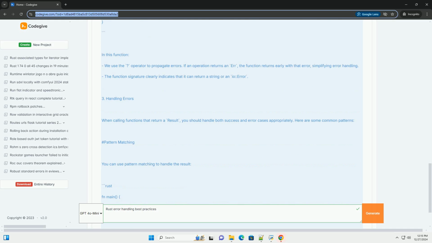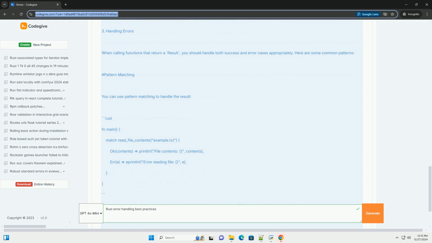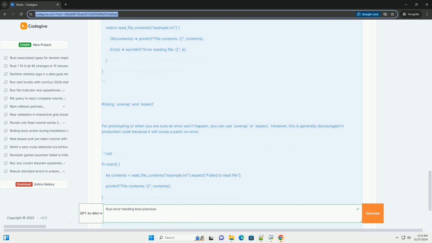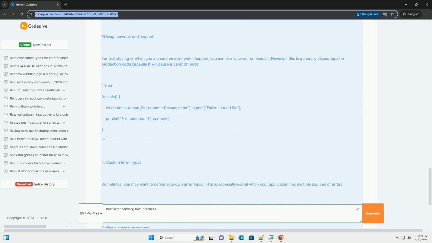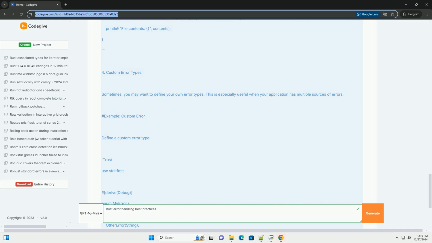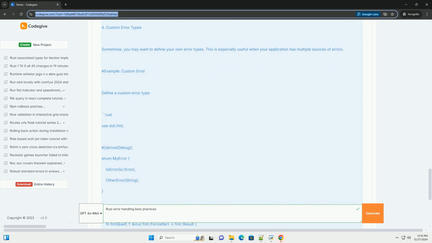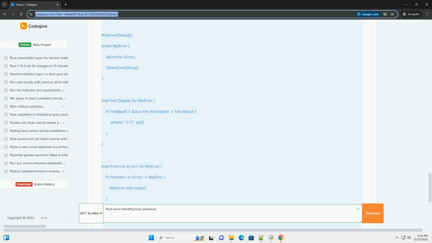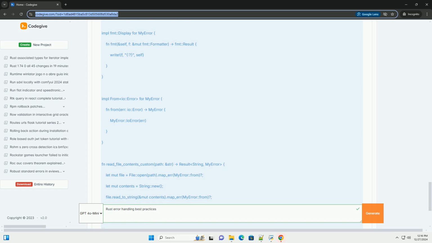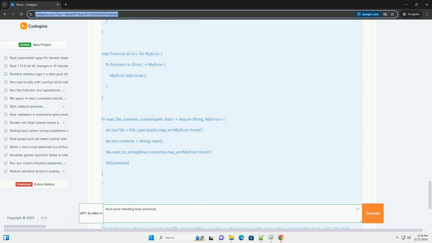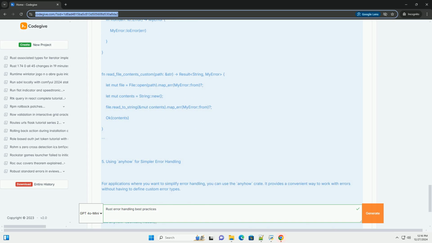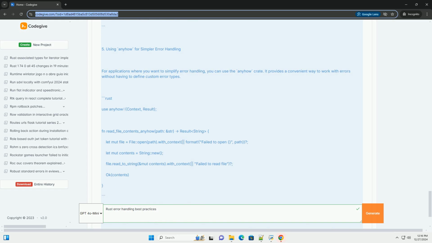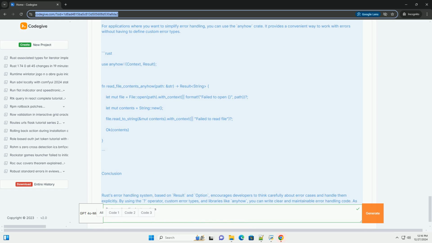1. Understanding Result and Option. In Rust, errors can be broadly categorized into two types. Recoverable errors: these are errors that can be handled and recovered from, typically represented with the Result type. Unrecoverable errors: these are errors that should not happen if the code is correct, represented with the panic macro. The Result type is defined as follows. The Option type, on the other hand, is used when a value may or may not be present.